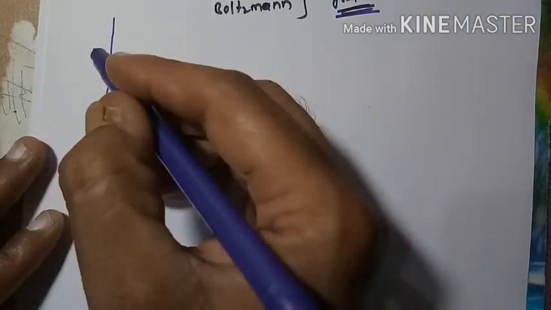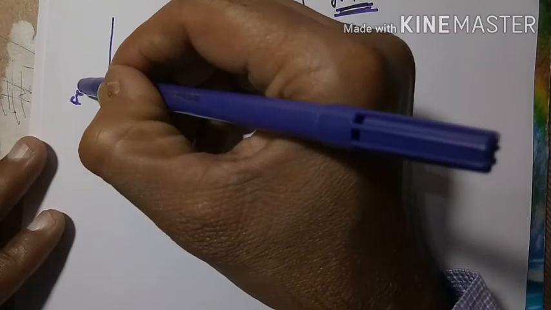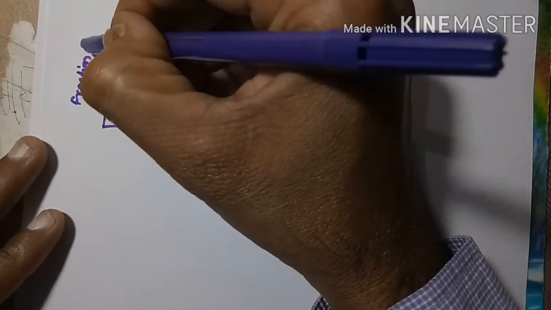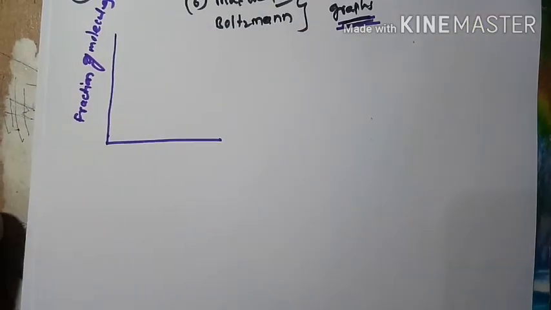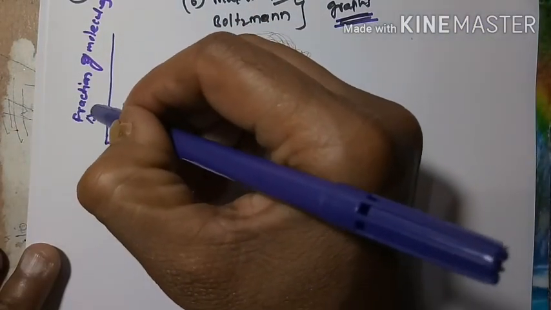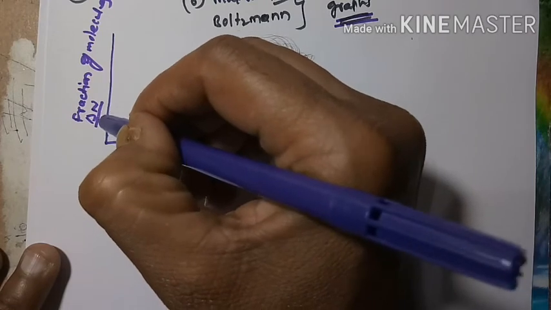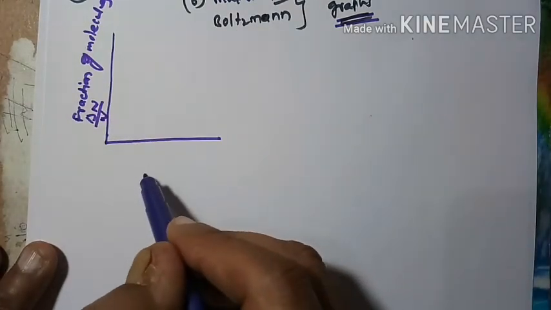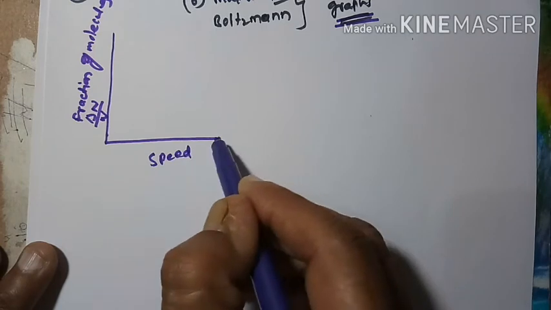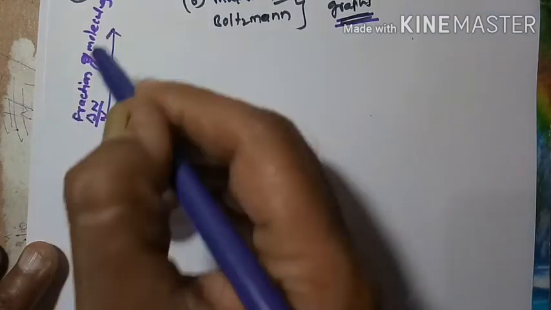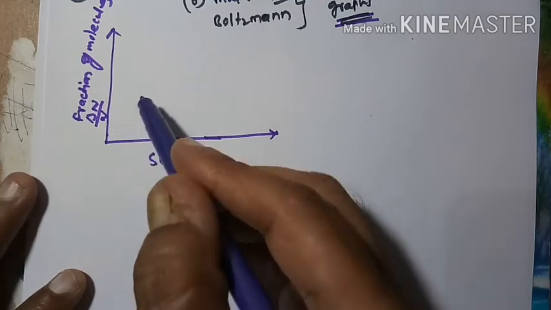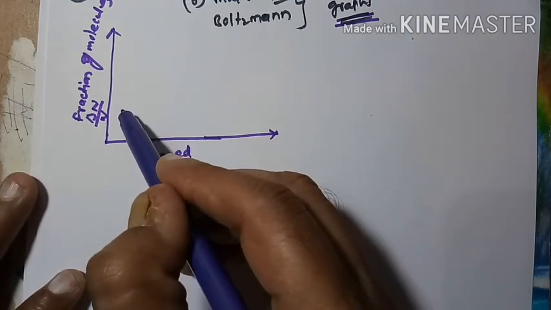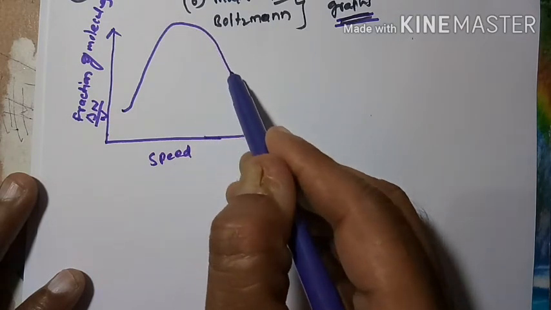They took the fraction of molecules, dn by n, on the y-axis, and speed on the x-axis. The fraction of molecules is nothing but the number of molecules, let us consider in a simple way. When they plotted, they got this type of curve.